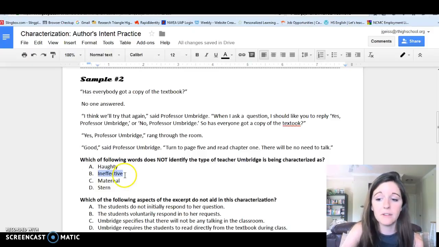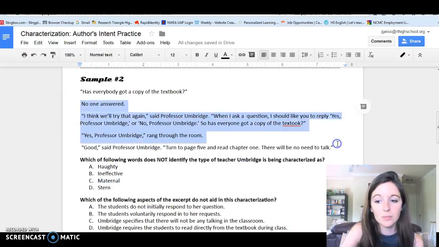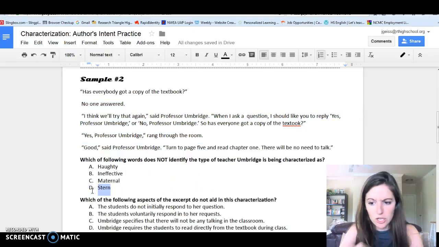She's definitely an ineffective teacher, so we can keep that one. Maternal means motherly, and she definitely doesn't seem like a mom here. Maybe like a really mean mom. But she's not very caring, and she doesn't want to make sure the welfare of her students is met. Stern means serious and strict.